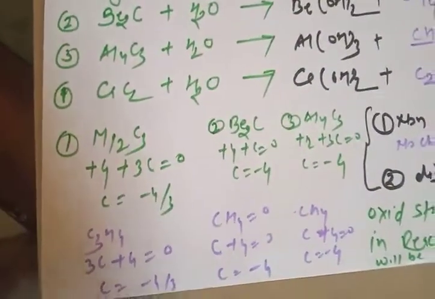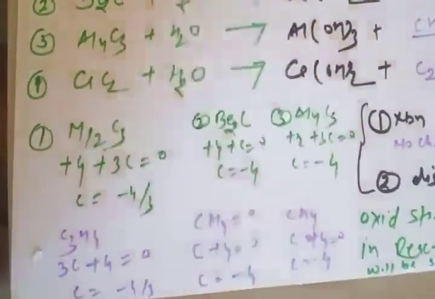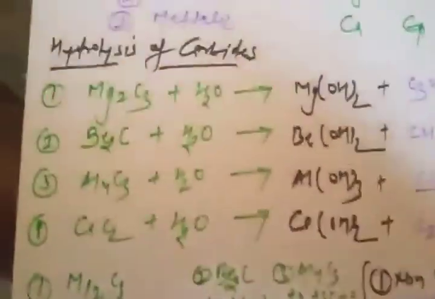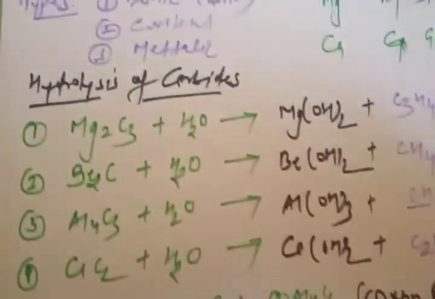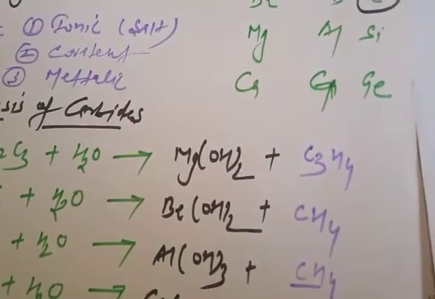Once you know the oxidation state of carbon in the reactant, the same oxidation state will be in the product. Okay, so this is the second and very important thing about this topic. Let's move to the structure. The structure of carbide is again an important one.